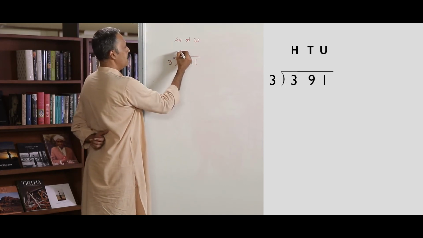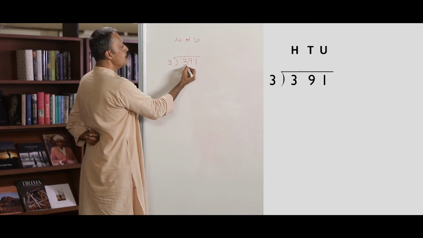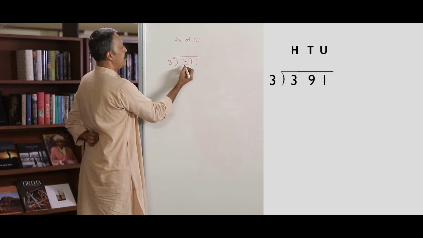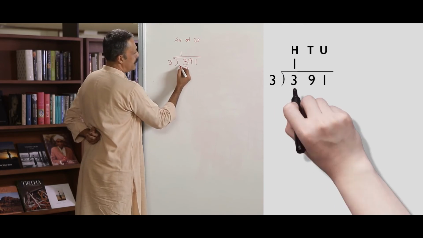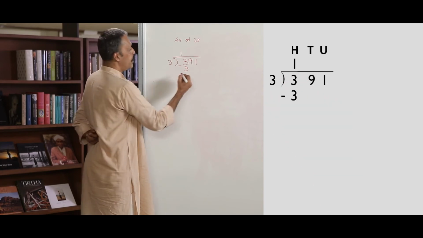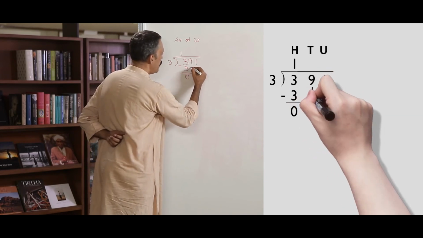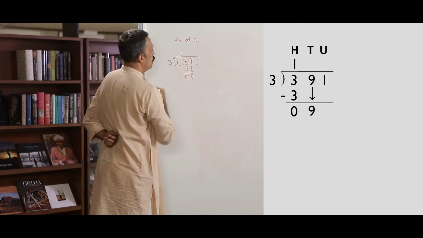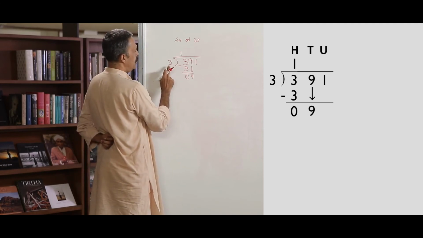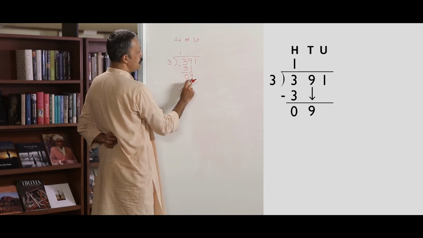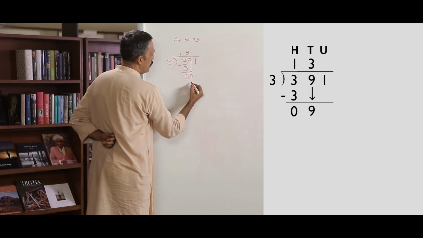First, the hundreds. I have 3 hundreds. I have to distribute it to 3 people. If I distribute it to everyone, everyone would get 100 each. So, I exhaust all the hundreds I had. Nothing is left. What do I have now? I have 9 tens, 9 notes of 10 rupees. If I have to give it out equally, how many will each get? Everyone gets 3 tens.